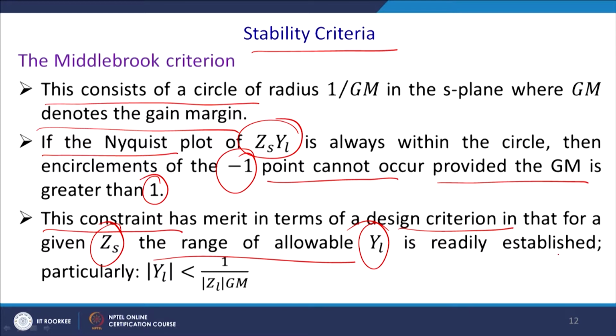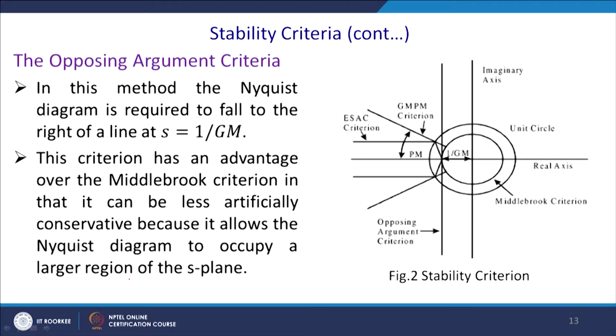In particular, the load admittance, the mod value, should be less than 1 by Zs into Gm. That is something we require to consider and establish. So, this is the stability criterion, this is the unit circle, this is the sigma axis, and this is the j omega axis.